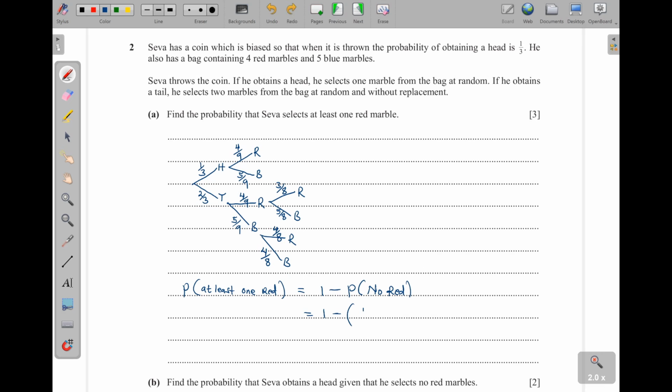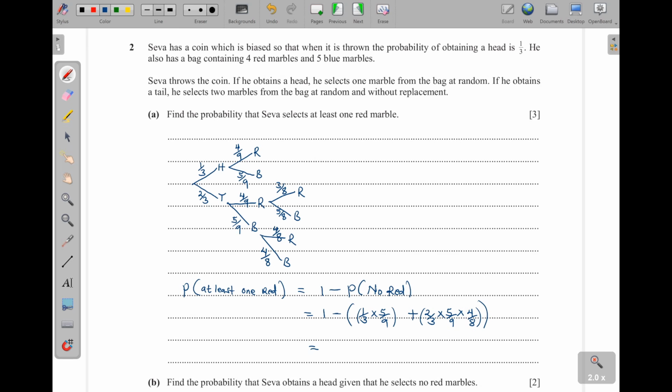So the first one is the head, a third, and then you pick blue, so 5 over 9. Then we can add 2 over 3, that is picking the tail. Okay, then you can pick a blue and then a blue. So 5 over 9, then times 4 over 8. Just like that.